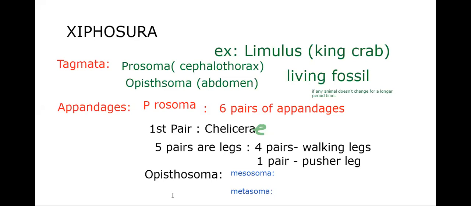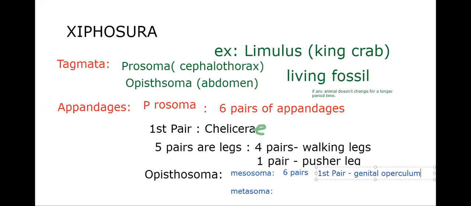Mesosoma bears 6 pairs of appendages. So we have to say what they are in those 6 pairs. The first pair is fused and forms the genital operculum, which belongs to the reproductive system.